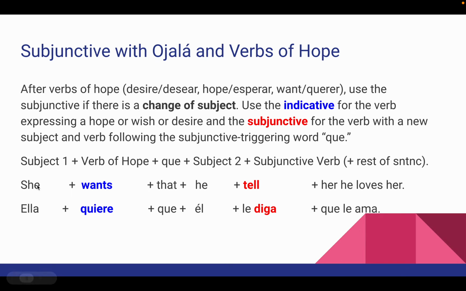So she is our subject 1, verb of hope is wants, subjunctive triggering que is that, subject 2 he, subjunctive verb tell, and the rest of the sentence, he loves her. So she wants that he tell her he loves her. Ella quiere que él le diga que le ama.